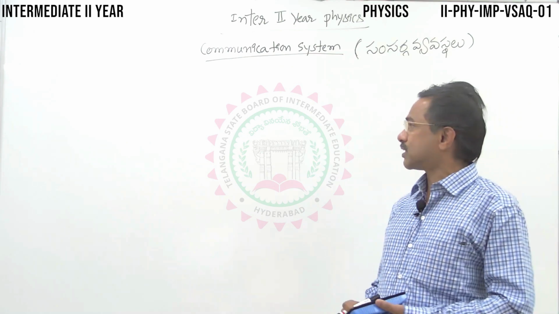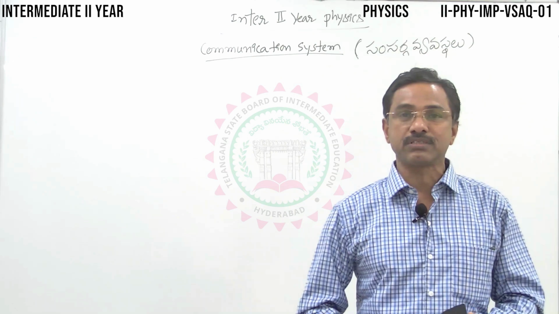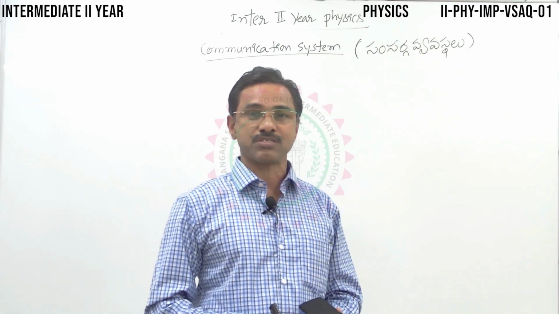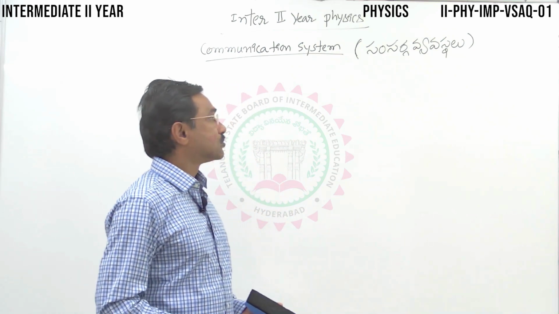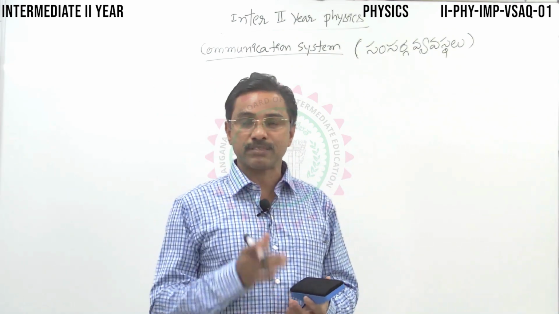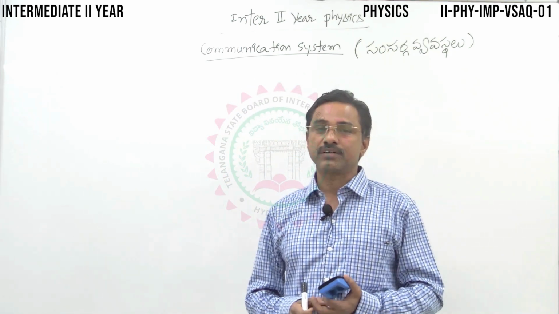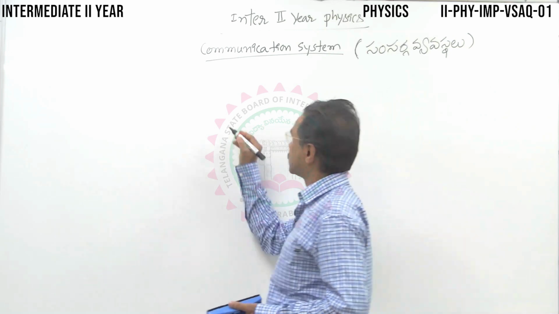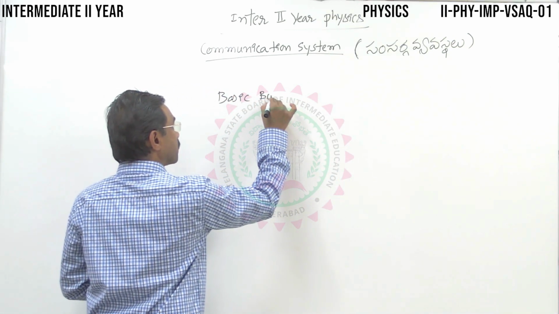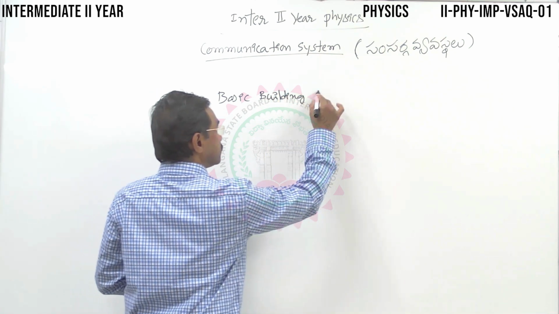What are the basic components of any communication system? What are the basic building blocks? To transmit information, there should be a transmitter, then a transmission channel, and after that a receiver.